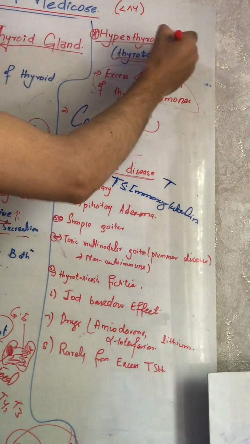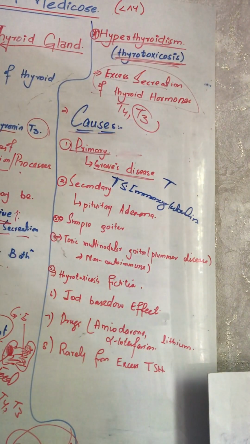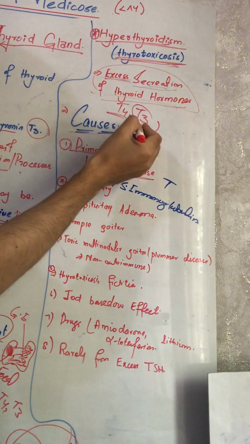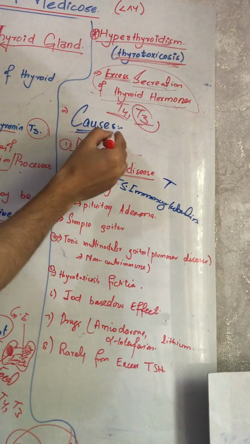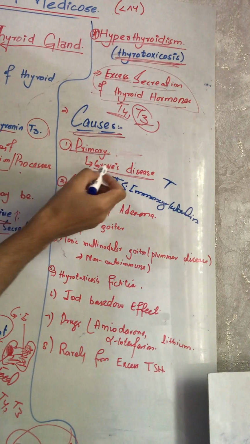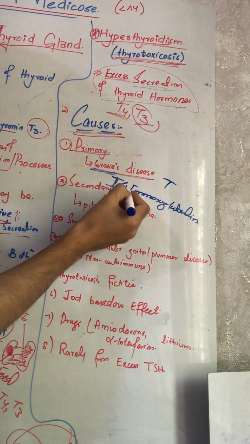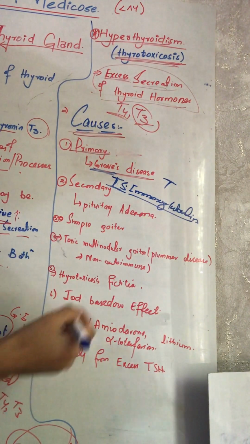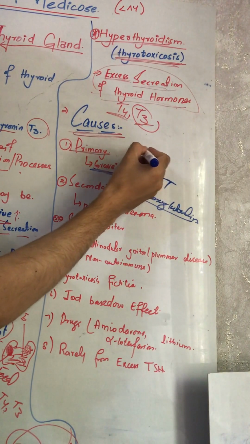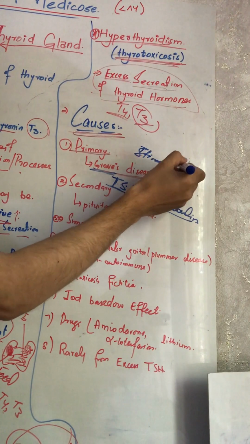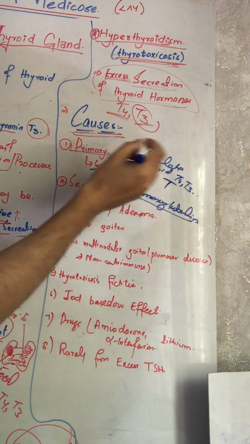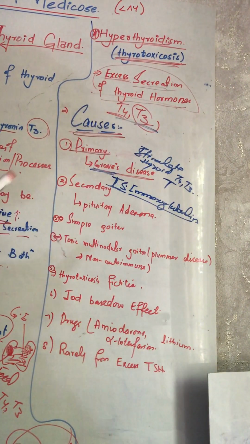Next is hyperthyroidism. It is also called thyrotoxicosis. So what is hyperthyroidism or thyrotoxicosis? It is the excess secretion of the thyroid hormones, that is T4 and T3, above the normal. There are some causes. The primary cause is Graves disease. In Graves disease, thyroid stimulating immunoglobulin is increased, and these immunoglobulins stimulate the thyroid gland to secrete T4 and T3. So that's why T3 and T4 increase in Graves disease.